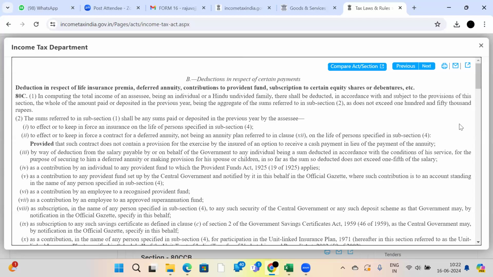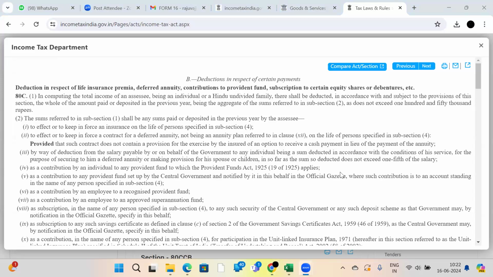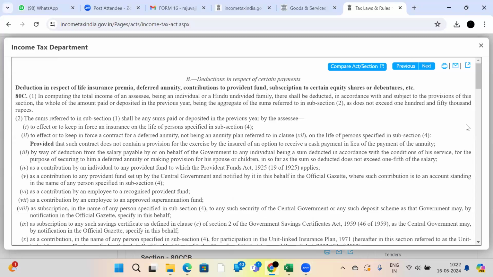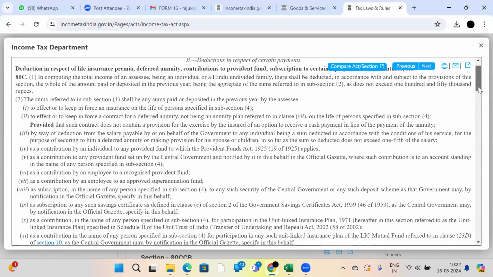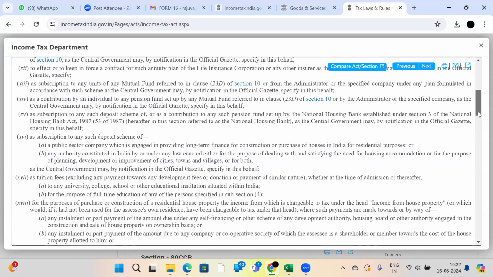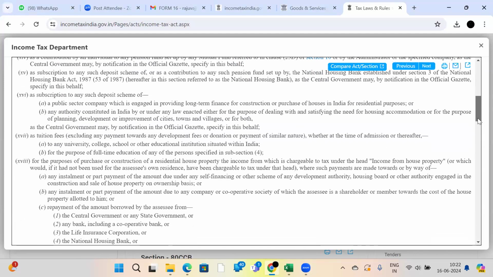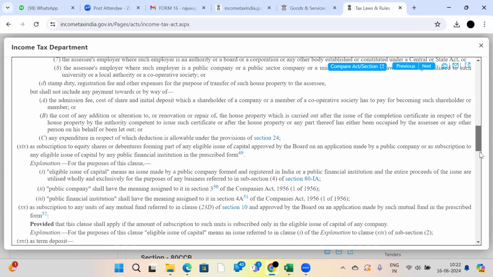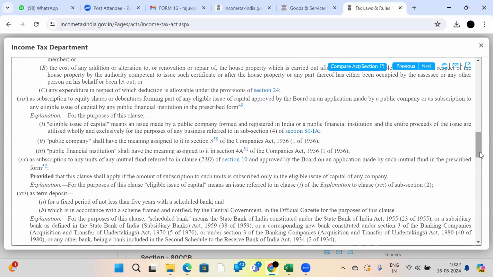Can I get deduction from the Income Tax Act 1961? I tell them no, you should make the deposit for a minimum of 5 years in a post office account. So how did I come to know whether I will get deduction from the respective section or not, and what the time limit of 5 years is? This is the background and the basis for getting the deduction.